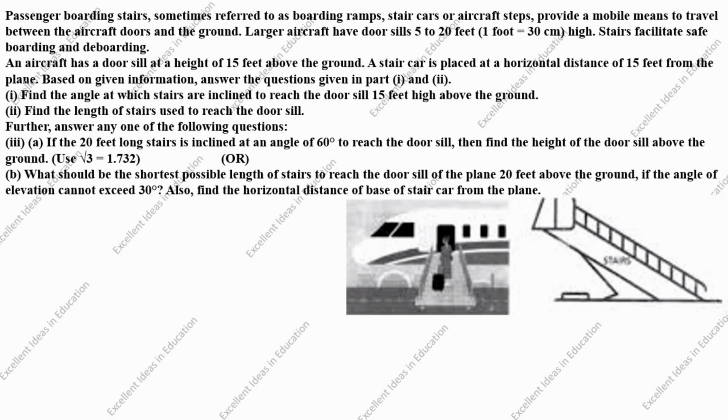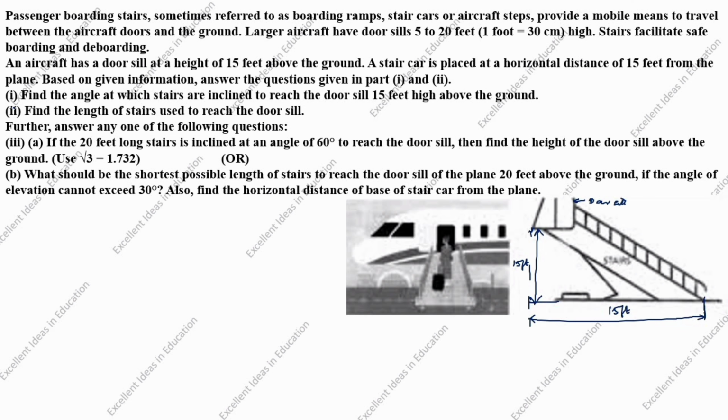What is given in this question? An aircraft has a door sill at a height of 15 feet above the ground. This is the door sill, from top to ground. This is given as 15 feet. A stair car, this is the stair car, is placed at a horizontal distance of 15 feet from the plane. From here to here is 15 feet.